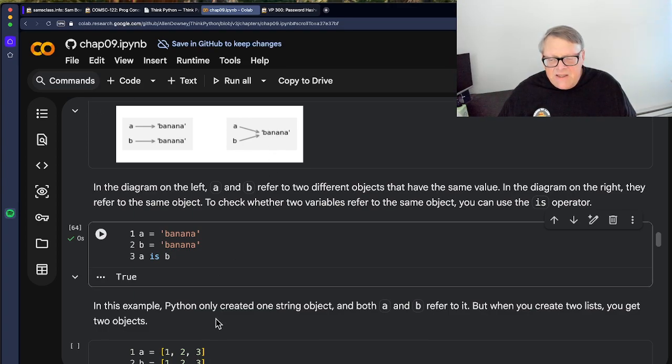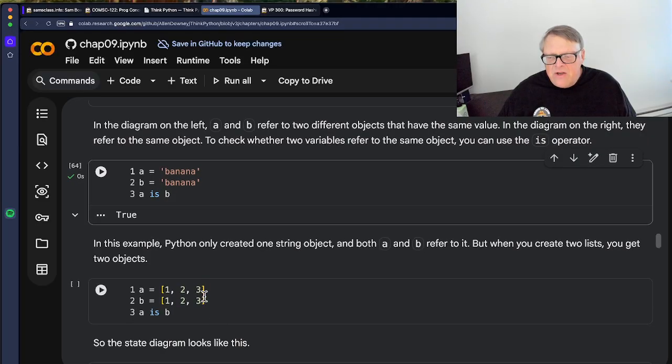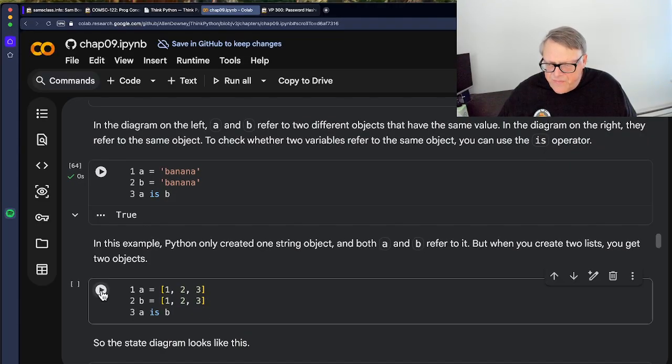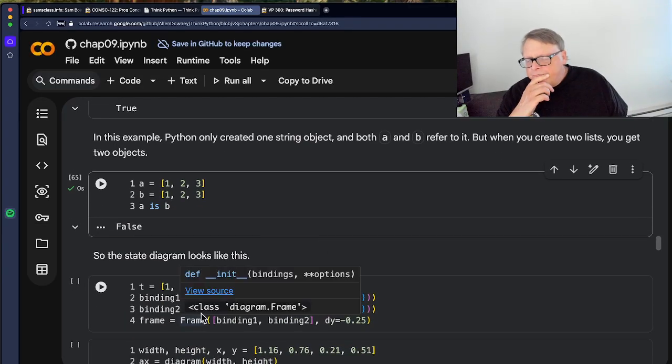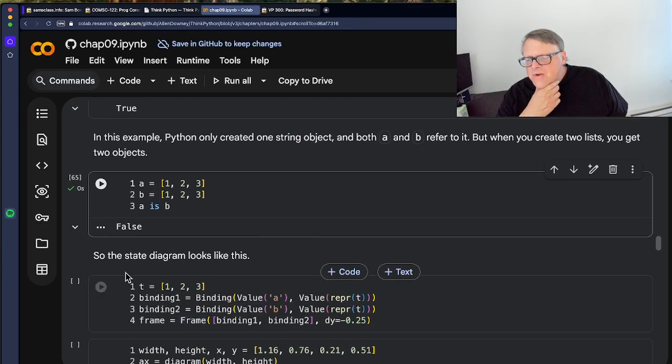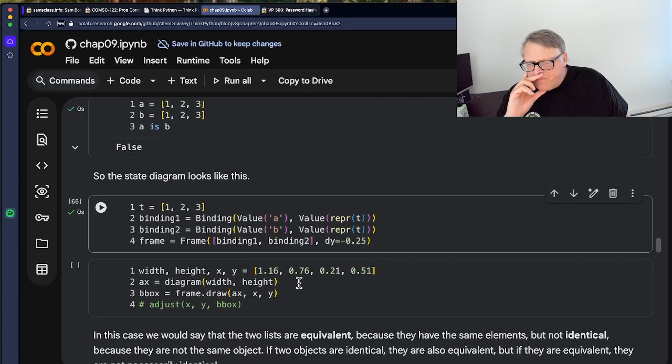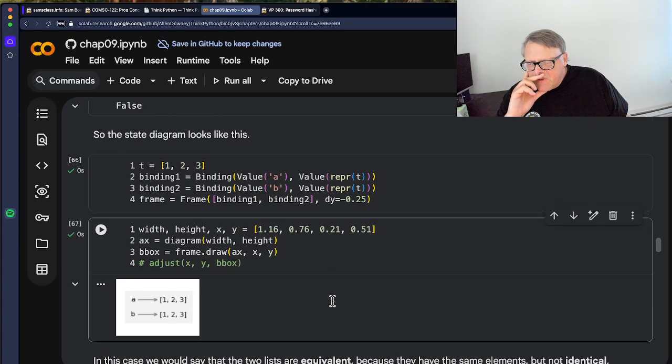And when you create 2 lists, you get 2 objects. Is that true? That's interesting. Okay. So the state diagram looks like this. All right.